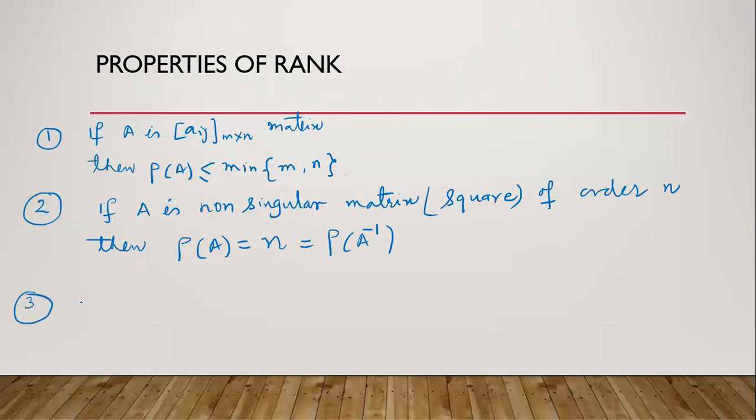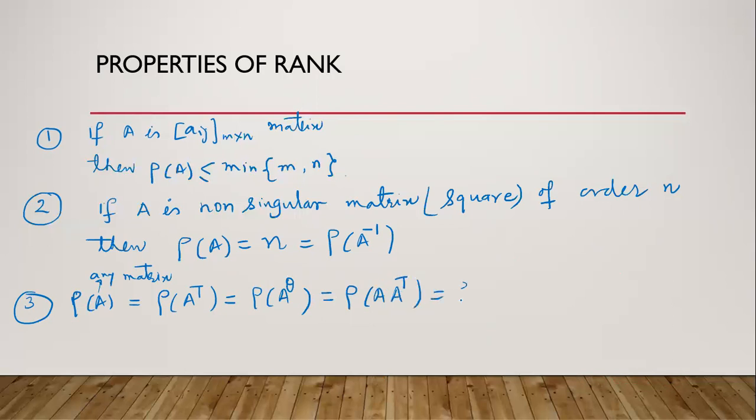Property 3. Rank of any matrix A is equal to the rank of its transpose matrix, is equal to the rank of its conjugate matrix, is equal to the rank of A transpose matrix, is equal to the rank of A theta matrix. So these ranks are equal.